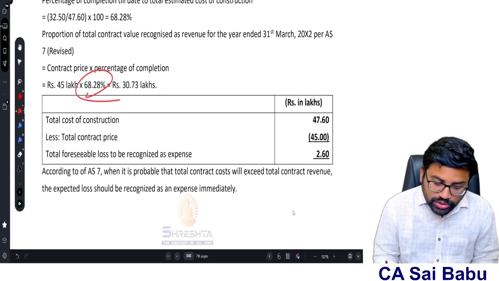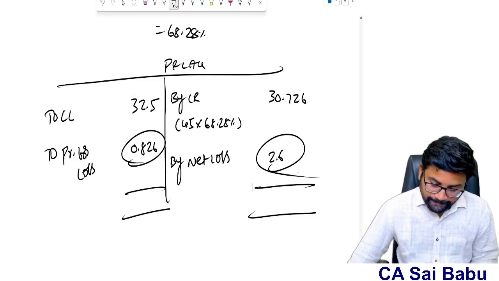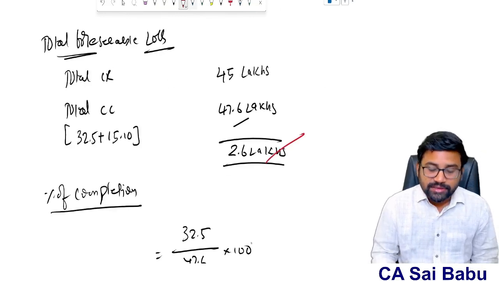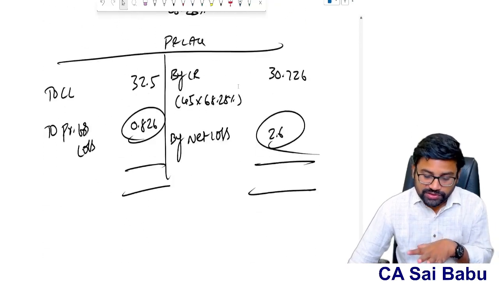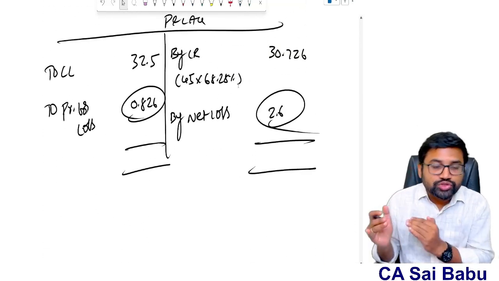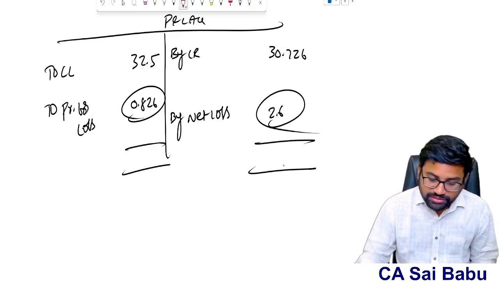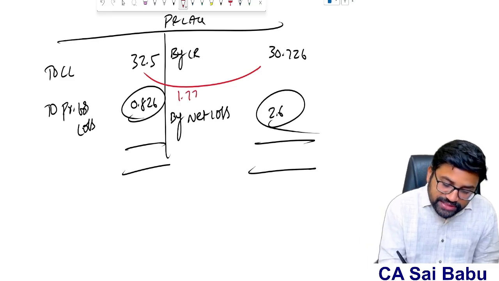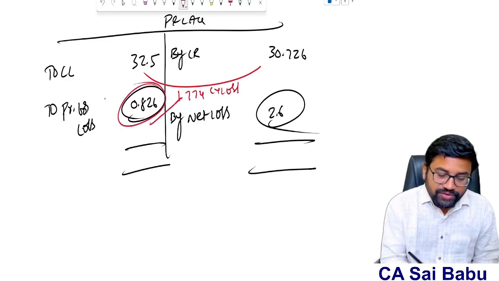See here. What is the total expenses to be recognized? Expected loss 2.6. Yes. So this has to be recognized as an expense immediately. 2.6 lakhs. But this 2.6 lakhs, how we are going to recognize, sir? This is the total expected loss. And in this 2.6 lakhs, what is the current year loss? The current year loss is the difference between current year revenue and cost. So 32.5 minus 30.726. So 1.774 is the current year loss. So therefore the balance is this one, for which we created a provision.